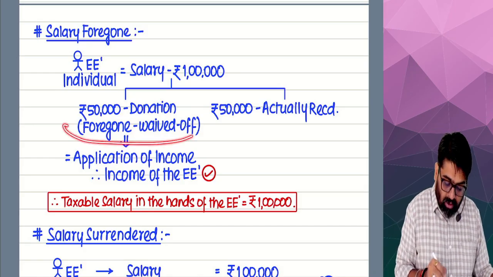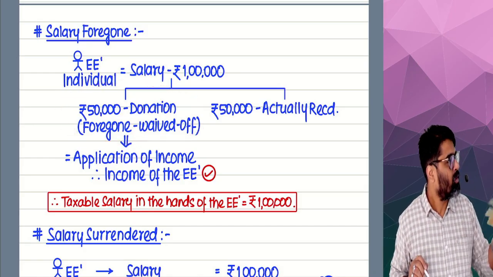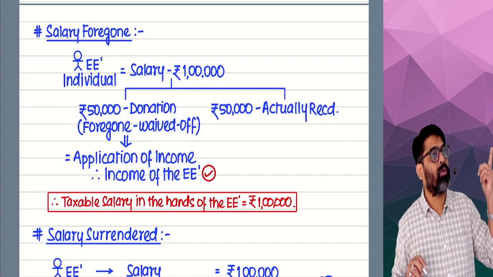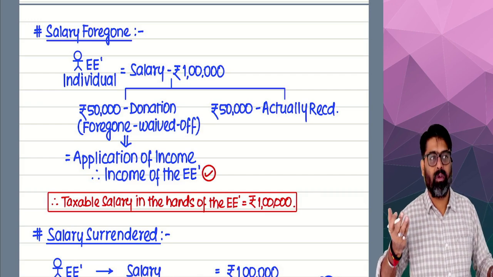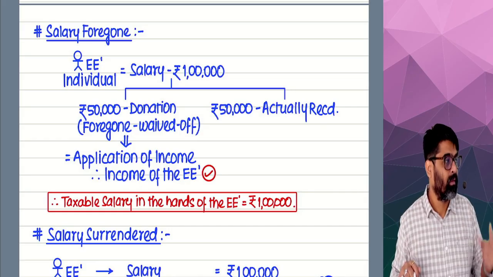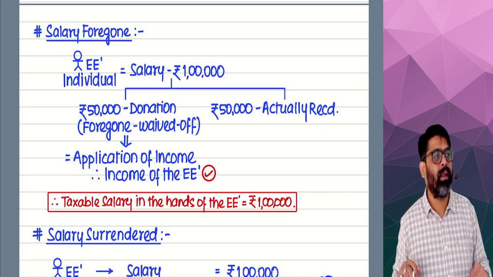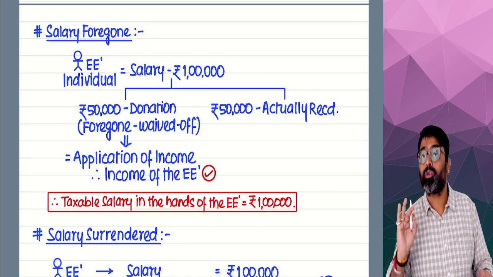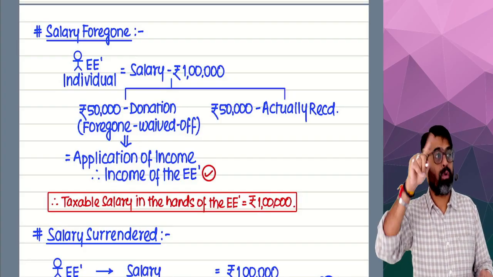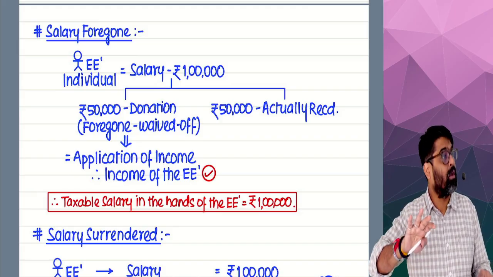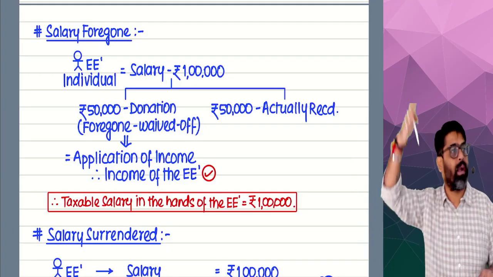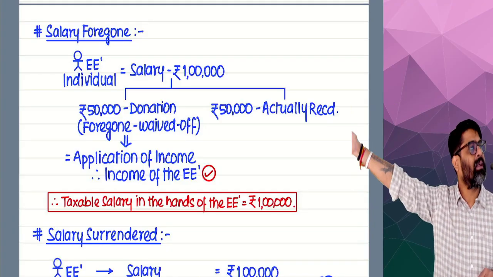I can forego only that thing which belongs to me. So 50,000 which belong to me, I foregone. And 50,000 which belong to me, I received. So how much belongs to me? 1 lakh. So how much should be my income? 1 lakh. So I will show how much amount as taxable salary? 1 lakh. And out of that 1 lakh, if 50,000 is foregone, waived off to be donated, and for that donation, if I'm going to get any deduction, I can take that deduction later on.